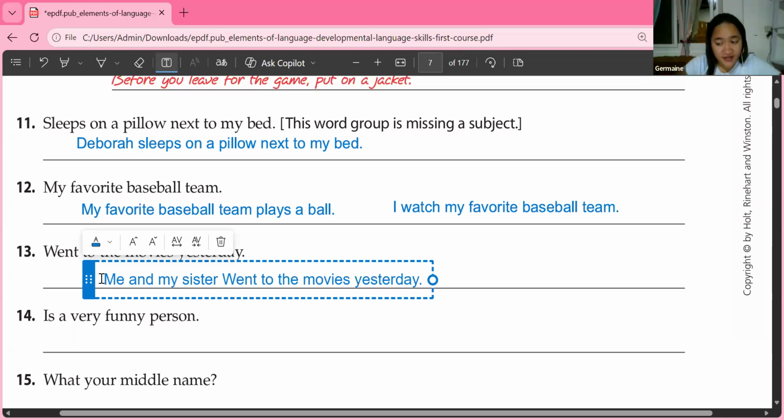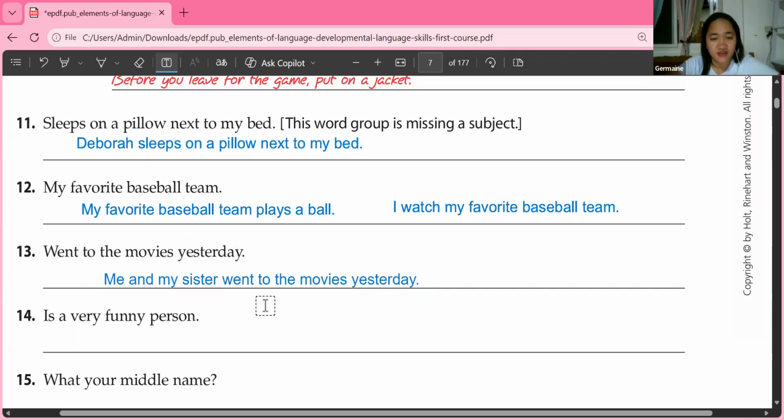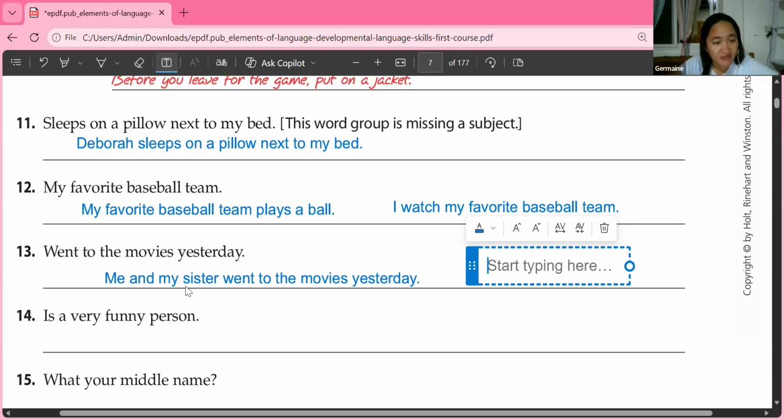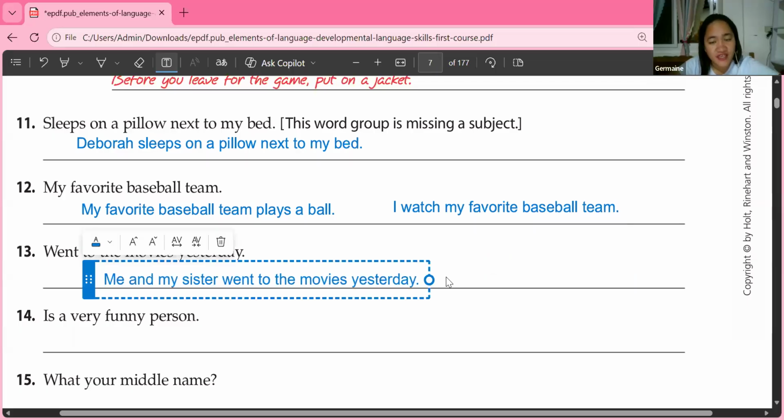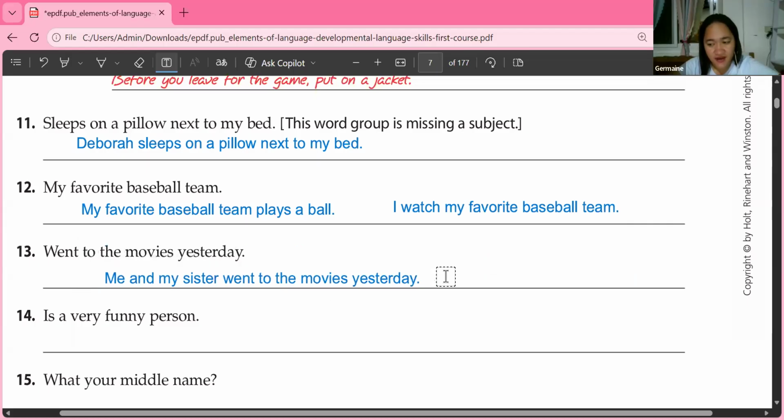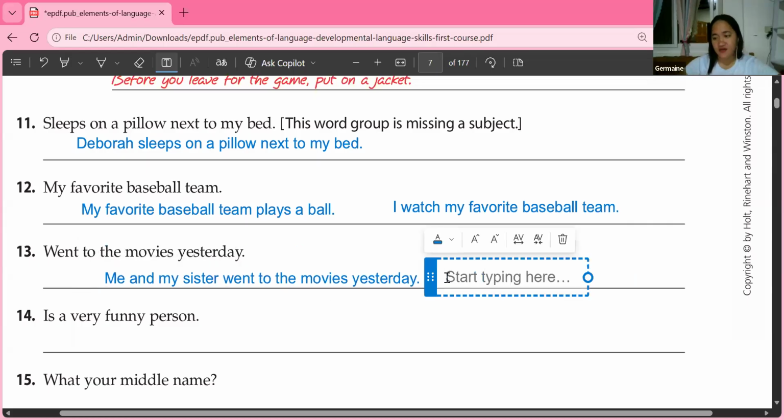What are we going to do with letter W? Okay, small letter w for that one. So me and my sister, that's the subject, went to the movies yesterday. Very, very good.